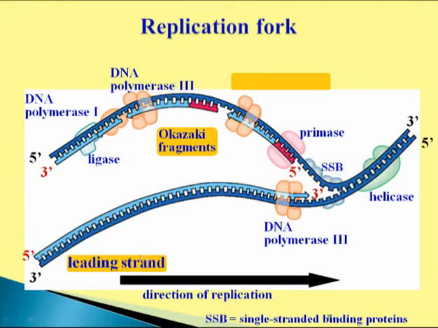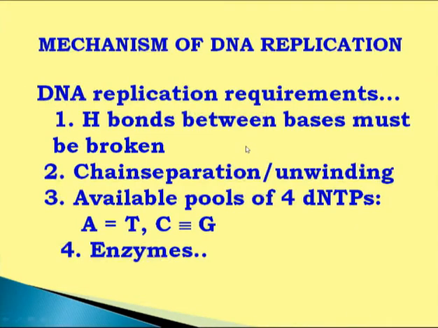Now here we can see this is the leading strand, where synthesis is continuous, and this one is the lagging strand where synthesis is discontinuous because of formation of small DNA molecules, what we call Okazaki fragments, 1000 base pairs in the case of prokaryotes and less than that, 250 to 1000, in the case of eukaryotes.